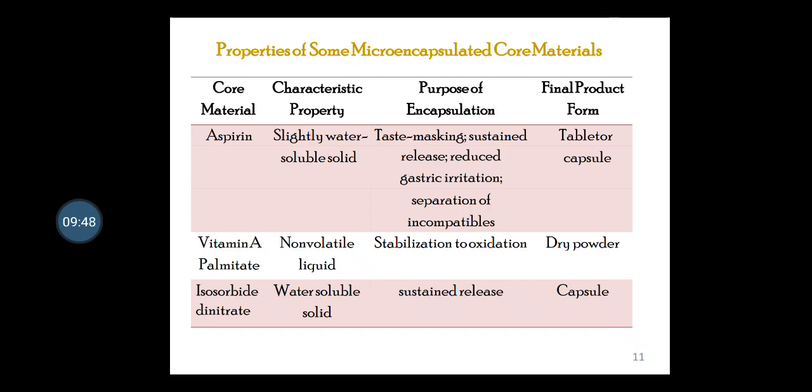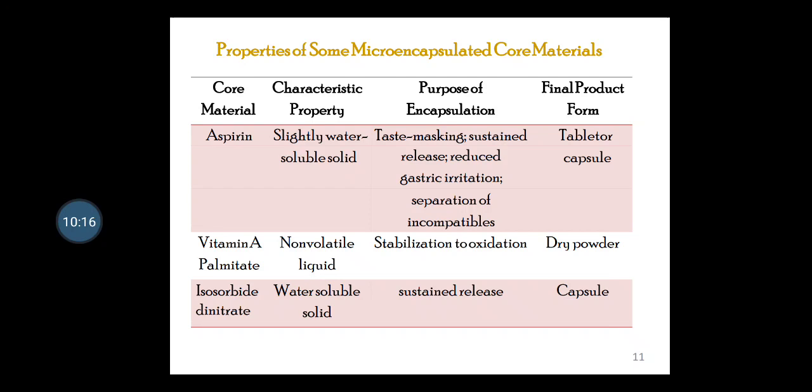Second example I have cited here is vitamin A, that is vitamin A palmitate, which is a non-volatile liquid in characteristic. As far as the reason for encapsulation is concerned, vitamin A has been manufactured in the form of microcapsule for stabilization against oxidation, and the final product of vitamin A palmitate is available in the market in the form of dry powder.